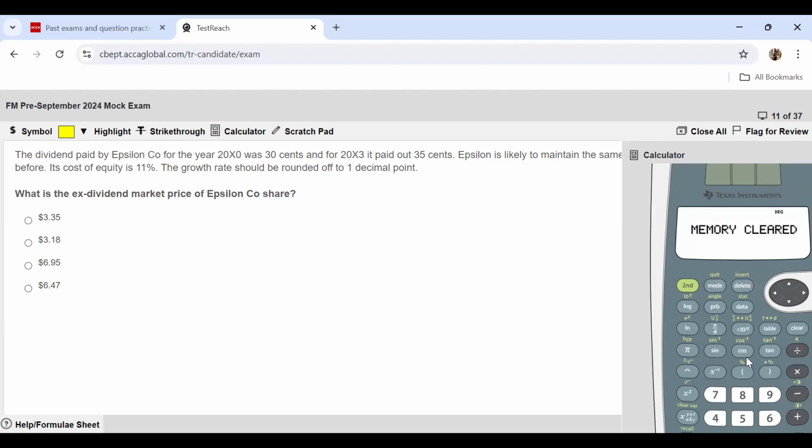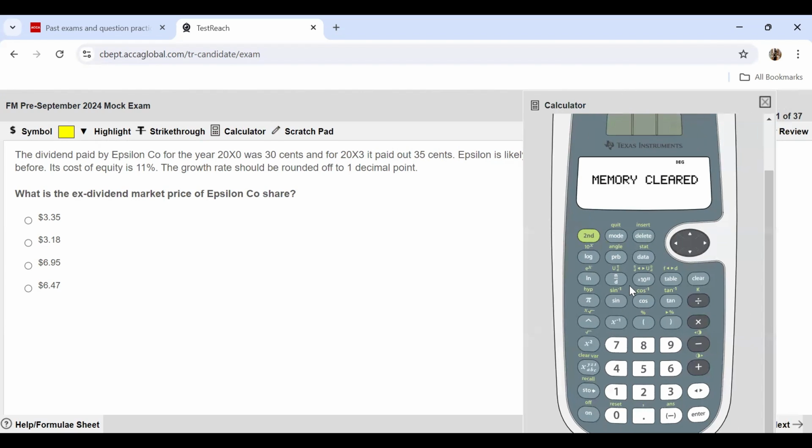All right, so we require 35 divided by 30, and this needs to be raised to the power of 1 by 3. Why 3? Because the data that we have pertains to 3 years. So this is what you find out. If you just subtract 1, you'll find out the growth rate. You can multiply this with 100 to find out the percentage figure.